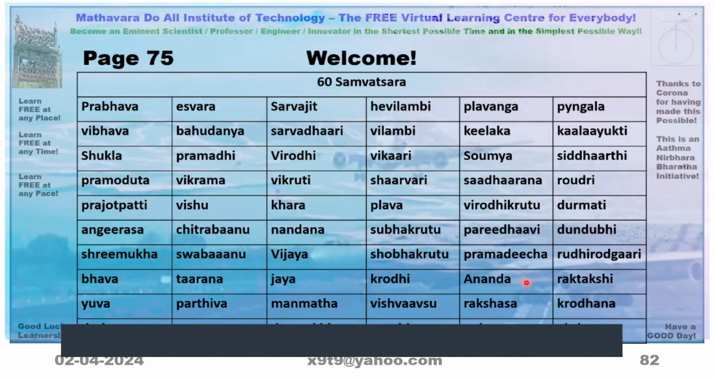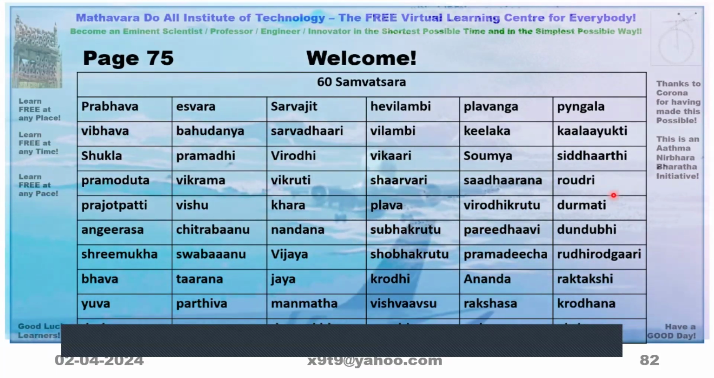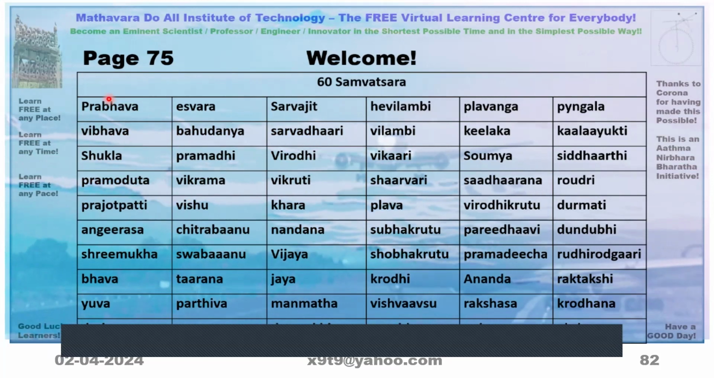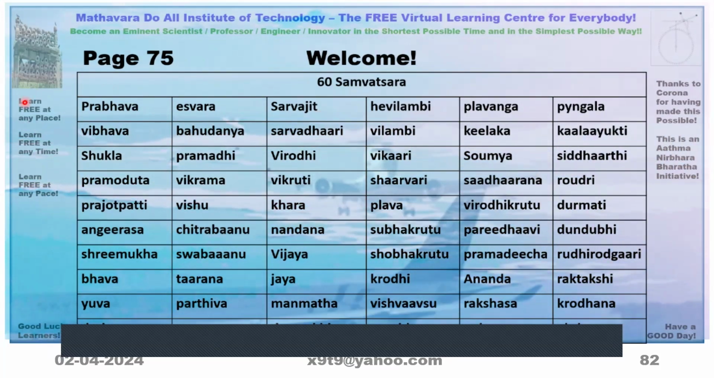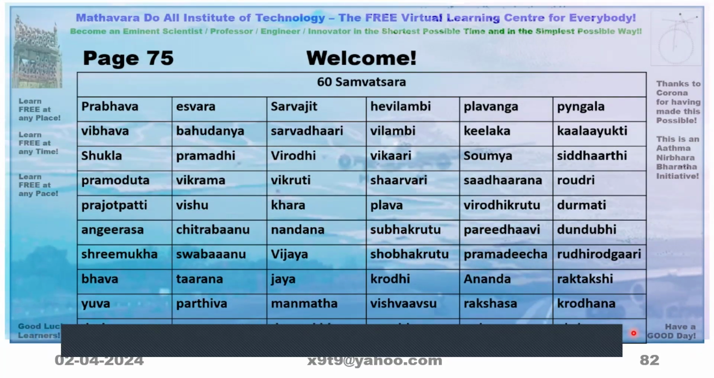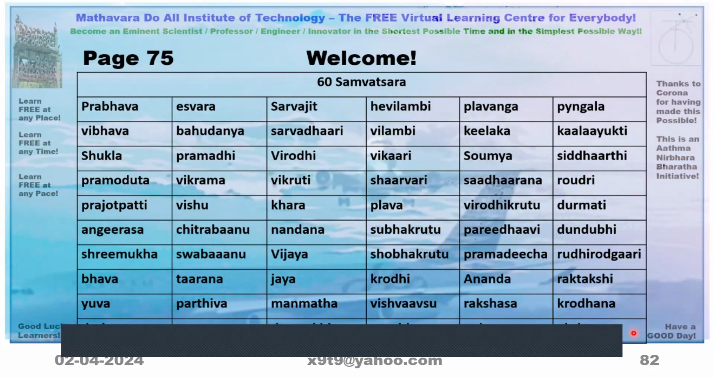So generally it is considered that a person will live for 2 samvatsaras. That means Prabhava Vibhava will be there up to Akshaya. Then again Prabhava Vibhava up to Akshaya. That means 120 years one person can live. That is what the information.